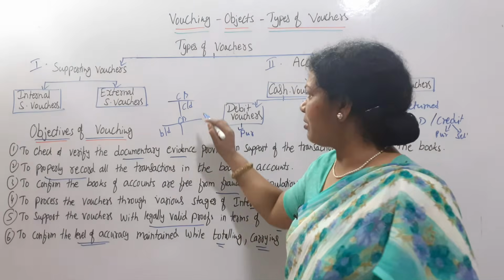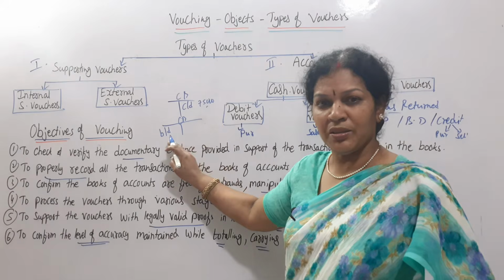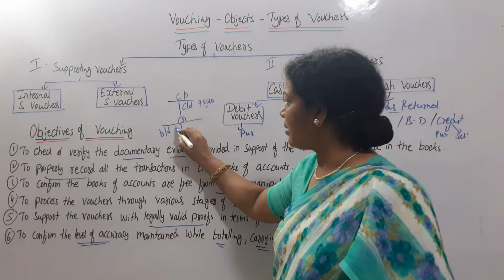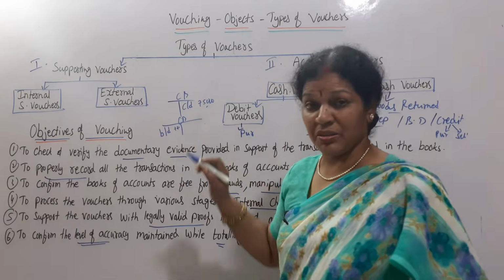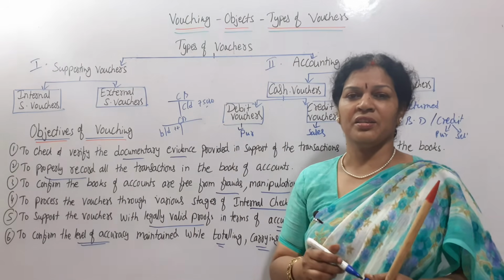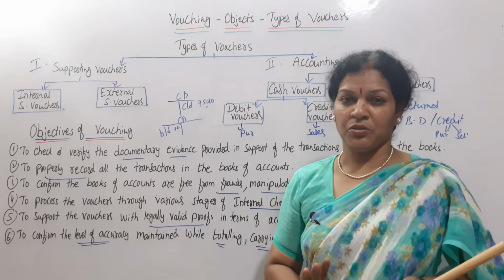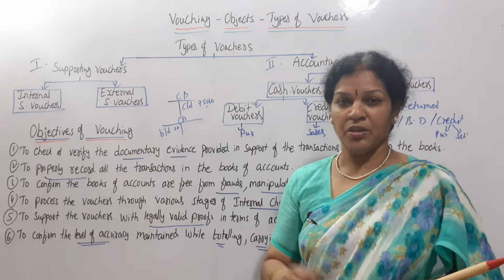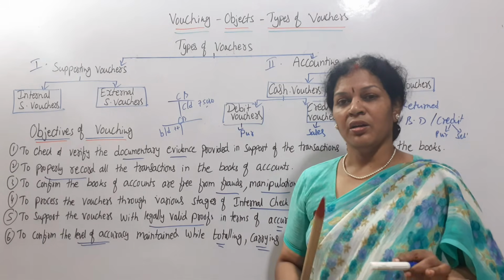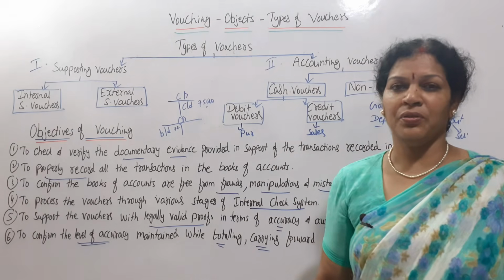Carry forward amount is 75,000 and this was last month. This month it must be brought down as 75,000 only. Say for example we write 78,000 or 76,000, 72,000, some figure but not exactly 75,000. Then that's a mistake. While vouching, we have to consider such transactions also, not just documentary evidence. Totaling, carry forward, brought down, all these things are also part of vouching. So that is the last object of vouching.